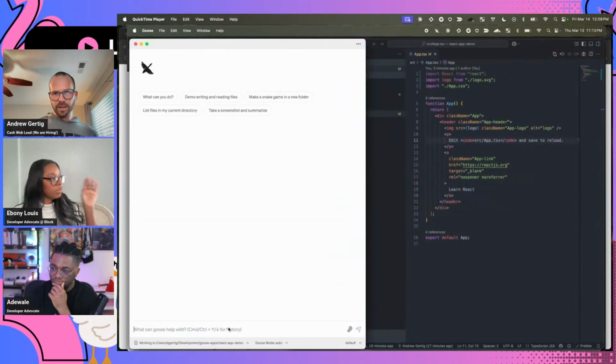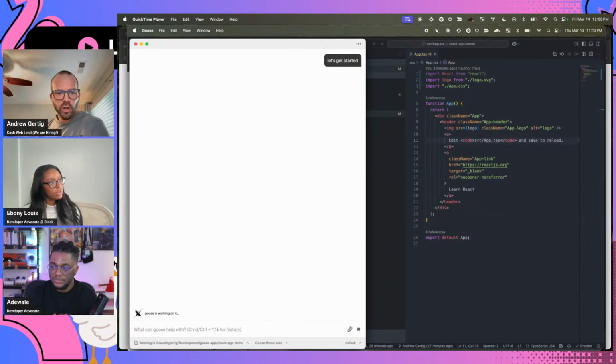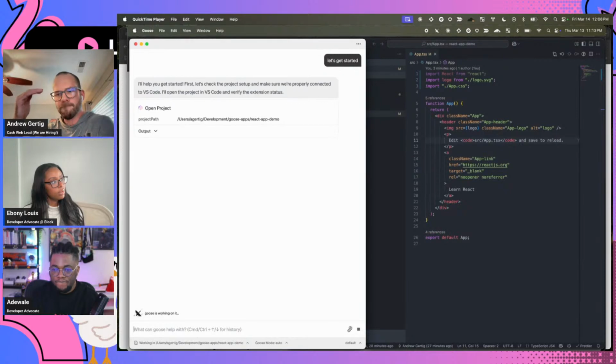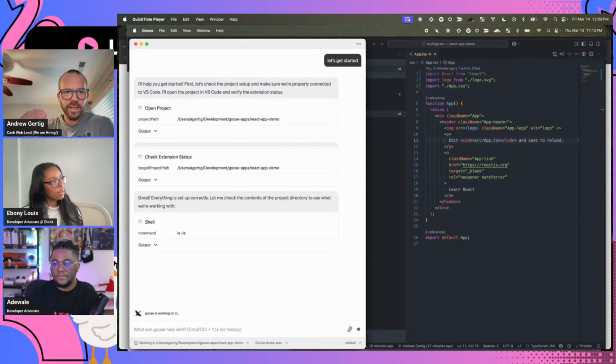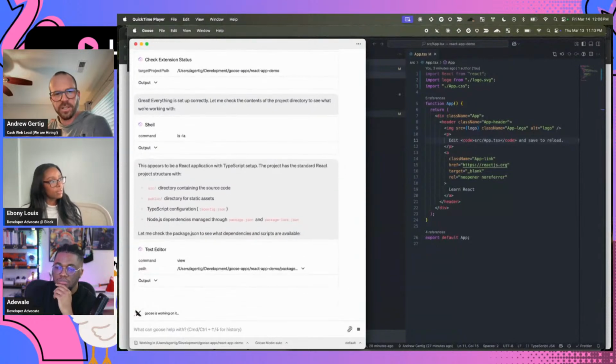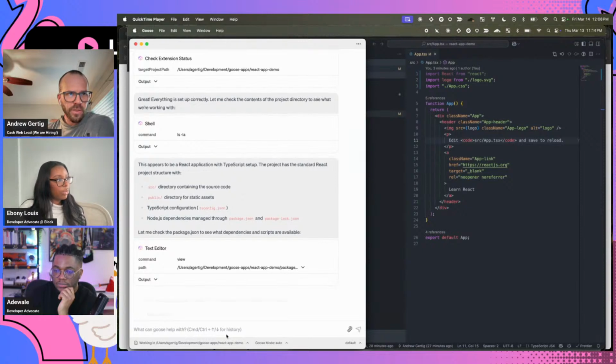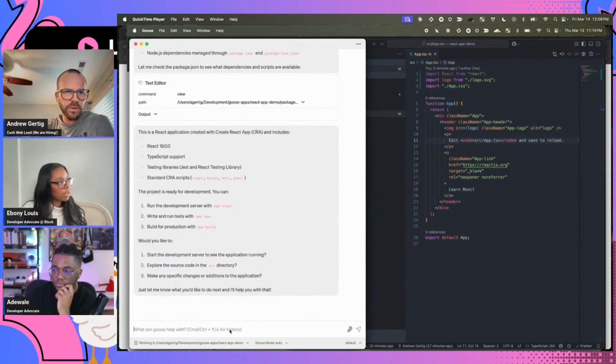Right, so here we see that I've got Goose on the left and VS Code on the right. I'm going to tell Goose, let's get started. You could really say anything here. What this does is help trigger Goose to go and read your extension tool descriptions, and some of those descriptions actually have prompts in them. So I have prompted Goose, when it gets started, to make sure that the folder Goose is open to matches up with a running VS Code instance that matches that folder structure. You see here we've set up the project path, we're reading it, and Goose is like, okay, I see it. It's a create React app.